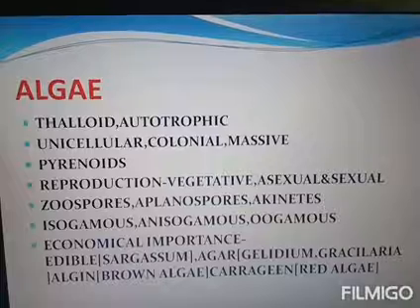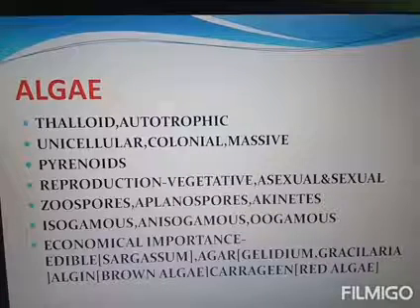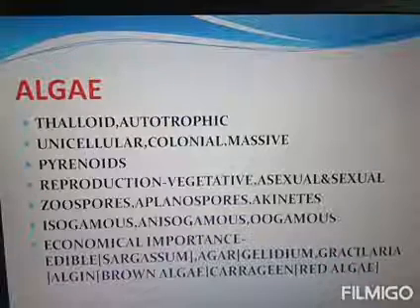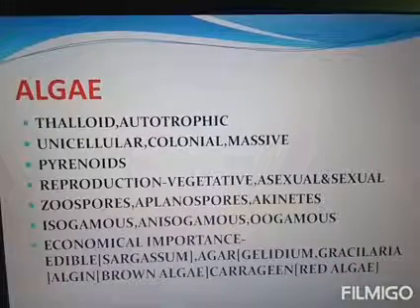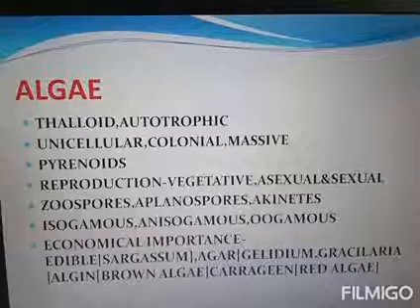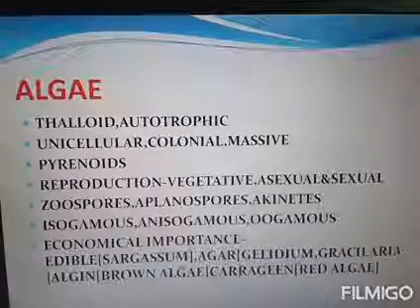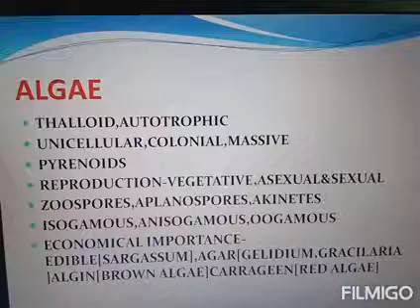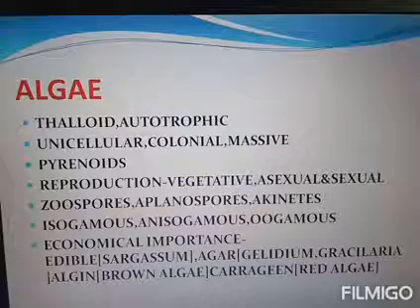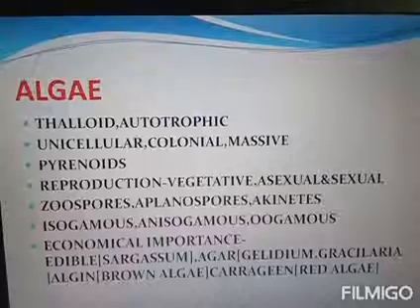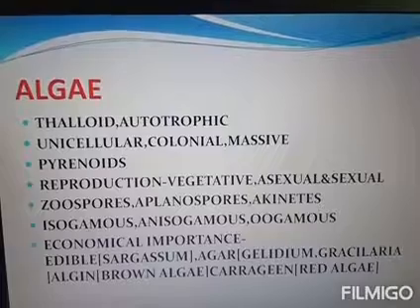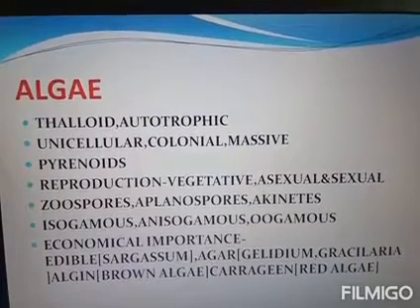That means the thallus, the algal body, divides into different fragments and each fragment develops into a new thallus of algae. Next is asexual reproduction. Asexual reproduction means there is no need of sexual organs and both parents. Only one single parent is required for the reproduction. Asexual reproduction takes place by the production of different spores.